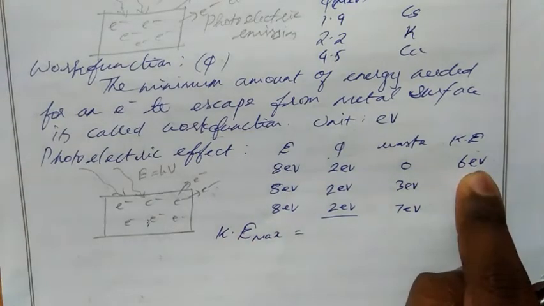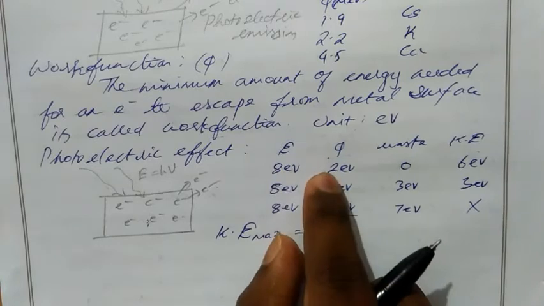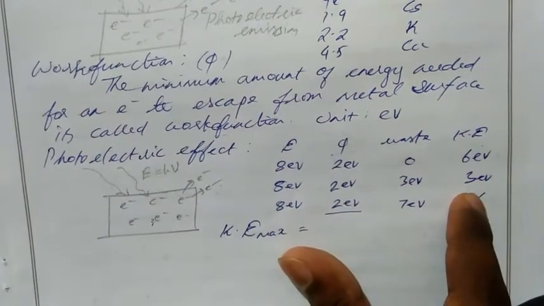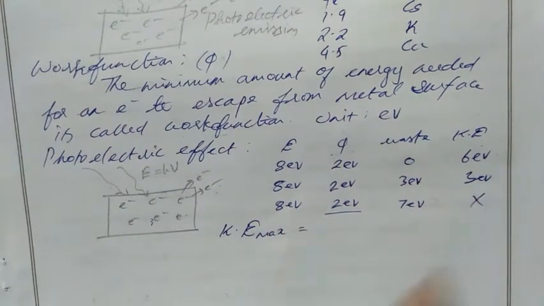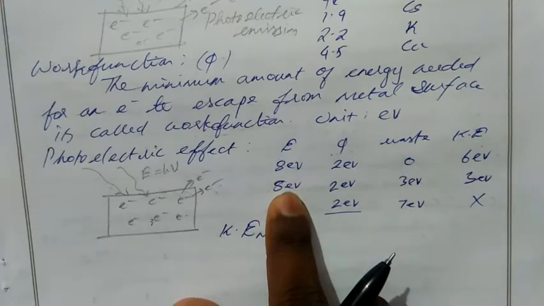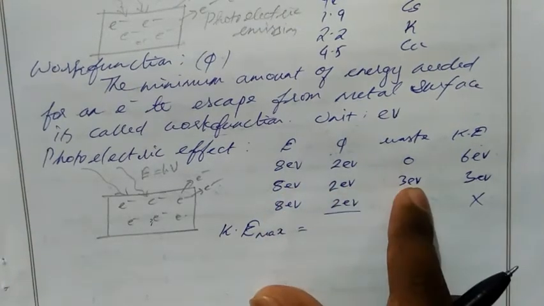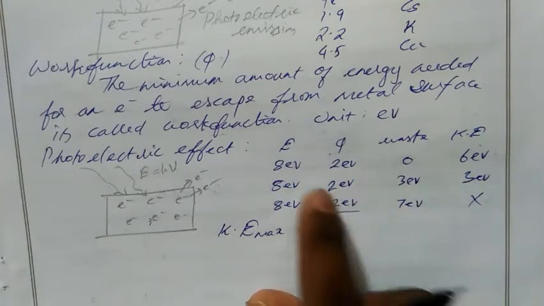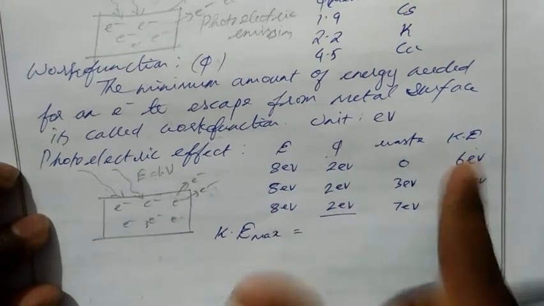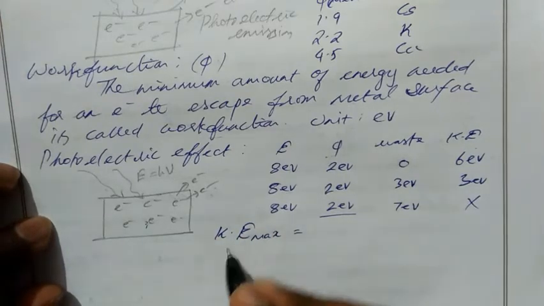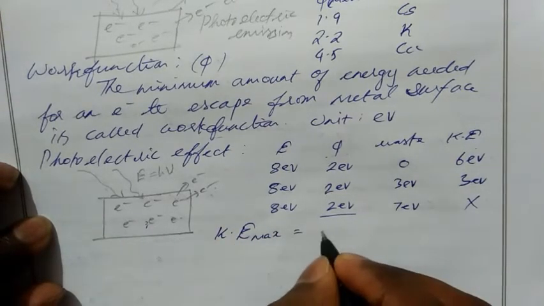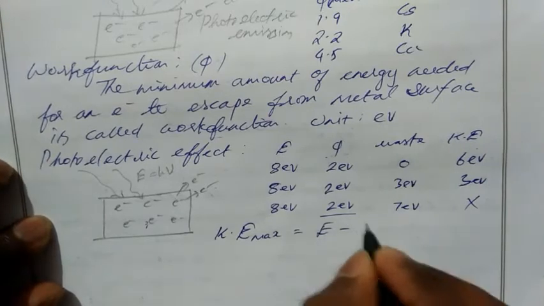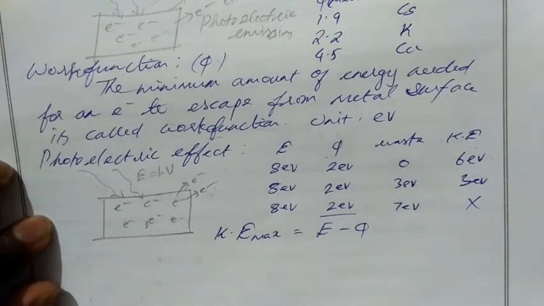How did we get 6, 8 minus 2, and how did we get 3 here? Here we have total energy 8, and this energy 2 plus 3 is 5. So 8 minus 5 we have 3. And 8 minus 2 we have 6 here. Then we can say kinetic energy is E minus phi. So this is the equation of maximum kinetic energy.